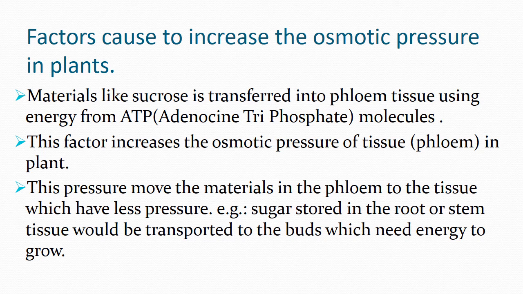For example, sugar is nothing but sucrose. This sugar is stored in the root or stem. This sugar stored in the root or stem of the phloem tissue would be transported to the buds.